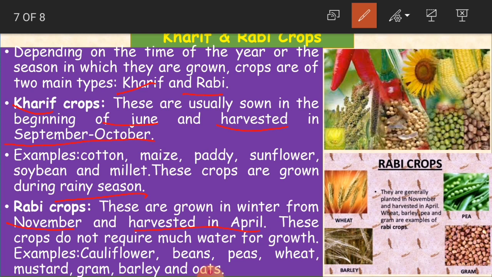And examples for this are cauliflower, beans, peas, wheat, mustard, gram, barley and oats. Okay, children. So these are the types of crops which are ready to grow in winter seasons, and we call them what? Rabi crops. Okay, children, we call them Rabi crops. So rainy season crops are Kharif crops, winter season crops are Rabi crops.